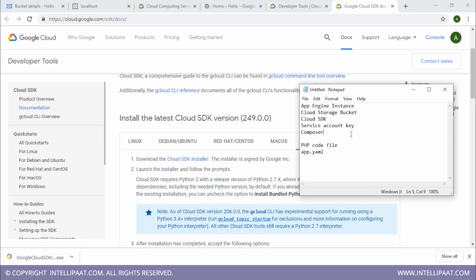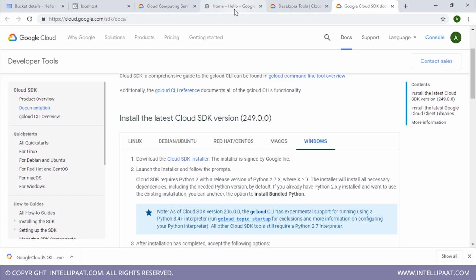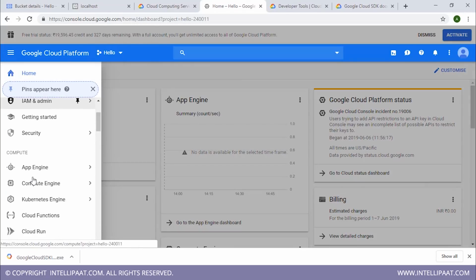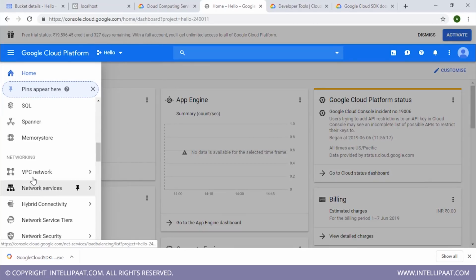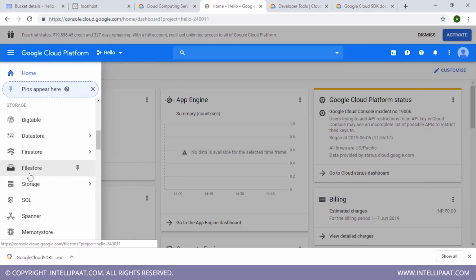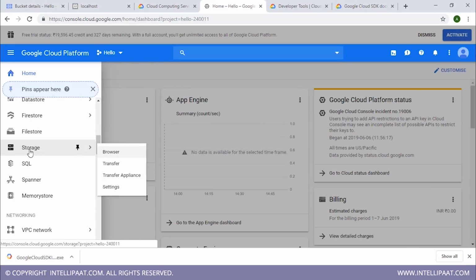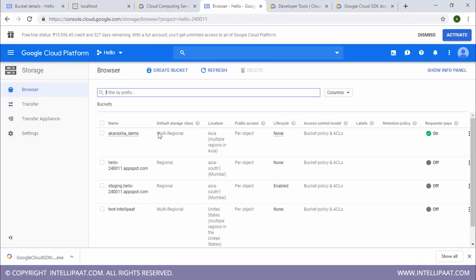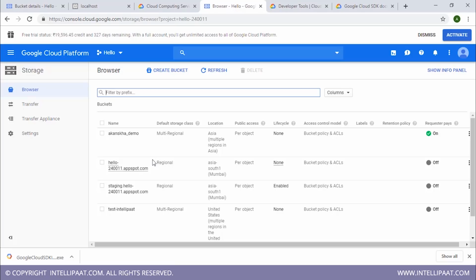Now one of the remaining components that we need for this hands-on is a Cloud Storage Bucket. So let's move on and create one. To do that, we'll go to our console. Here, on your left side, there's a list of all the services offered by GCP. We'll navigate to Storage and then go to Browser. Here you can see a list of all the buckets that I've already created, and at the top of the list is the bucket that I was using for uploading the images from my application onto the cloud.